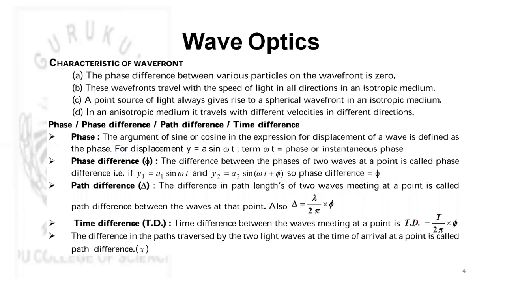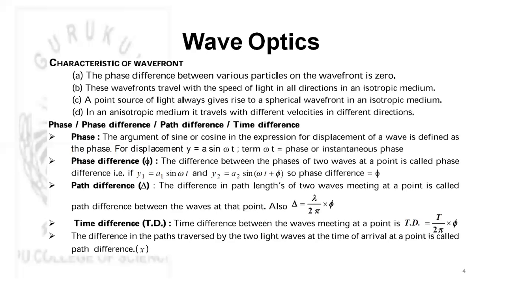Now phase difference, path difference, time difference. Different relations are given to you here. The argument of the sine or cosine function in the expression of displacement of a wave is defined as phase. For displacement y equals a sine omega t, the term omega t represents the phase or instantaneous phase. Now phase difference: the difference between the phases of two waves at a point is called phase difference. That is, if y1 equals a1 sine omega t and y2 equals a2 sine (omega t plus phi), then the phase difference is equal to phi.